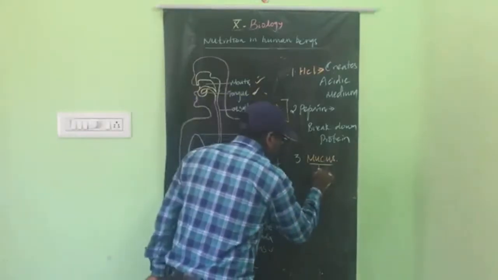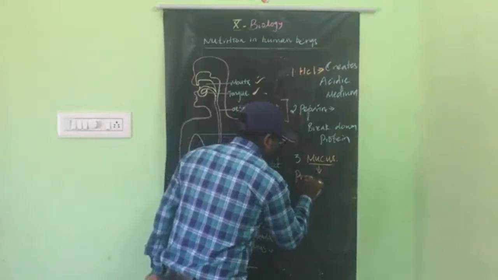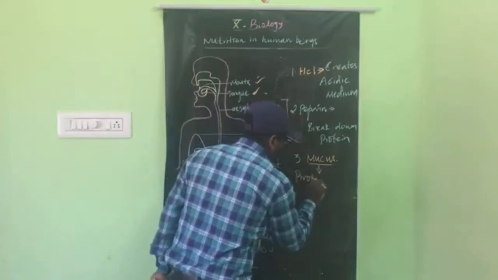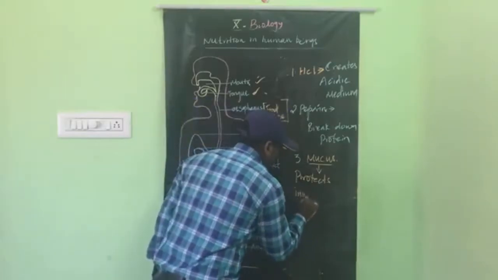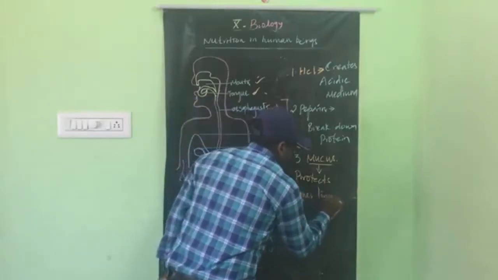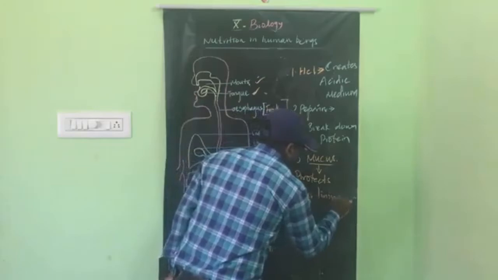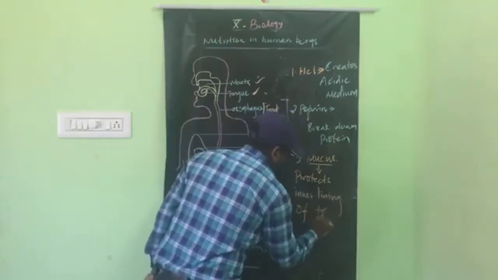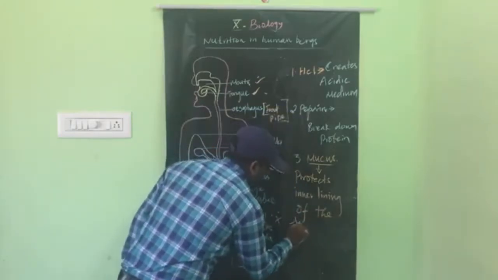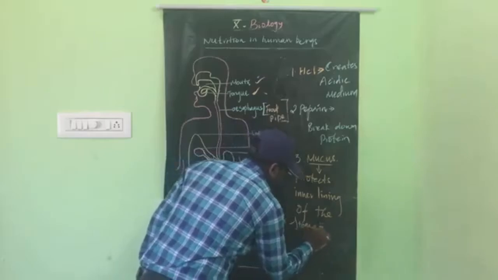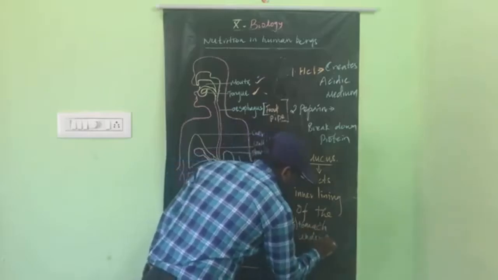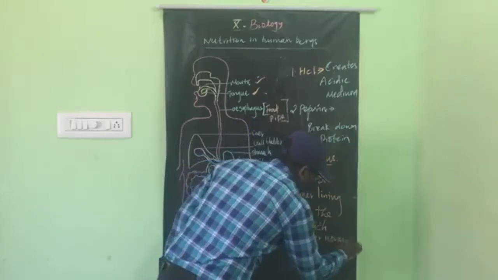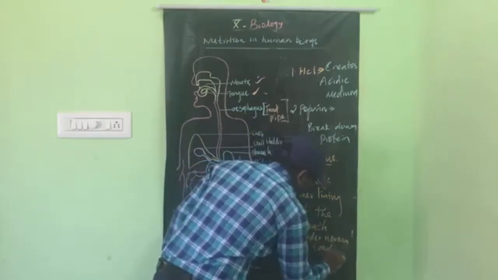The mucus protects the inner lining of the stomach wall under normal conditions.